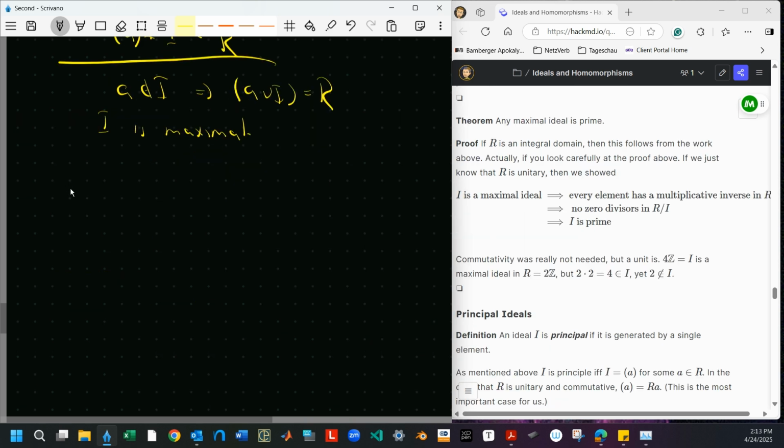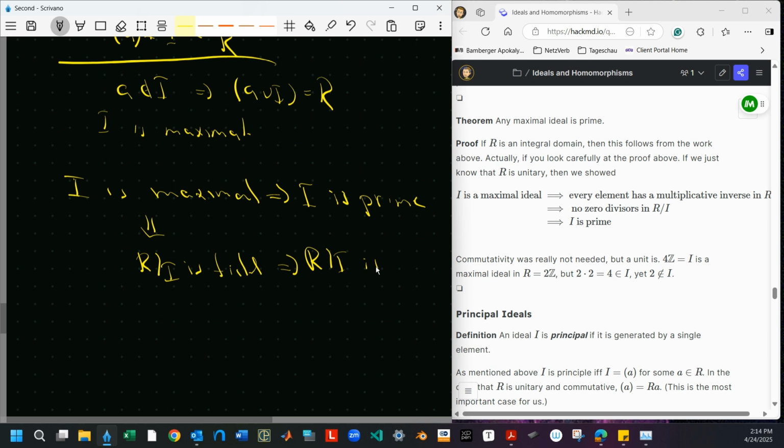The last thing I'm going to show here, and we've actually already shown it, is that I maximal implies I is prime. That's something that'll come up and be useful later. Really, we're just saying I is maximal implies R mod I is a field, that implies R mod I is an integral domain, and that implies I is prime. So we're following these implications and getting that implication there.